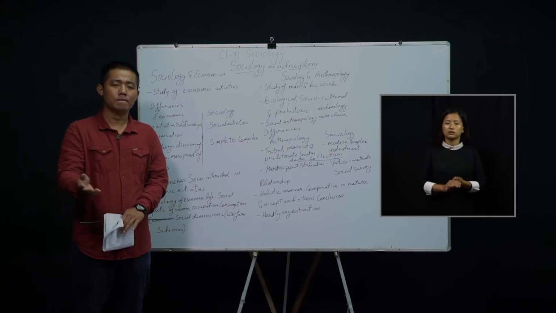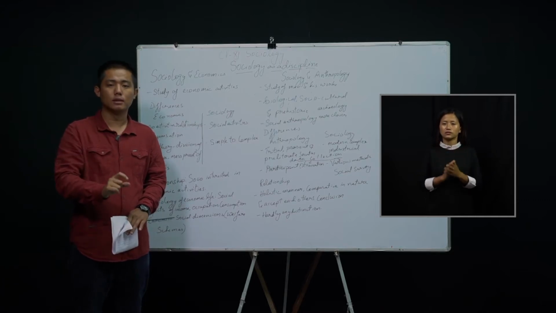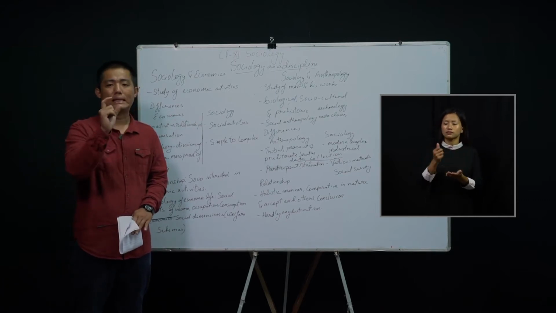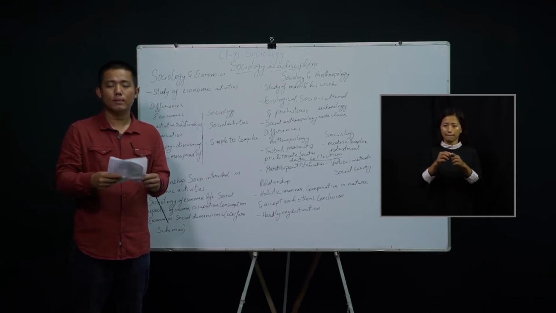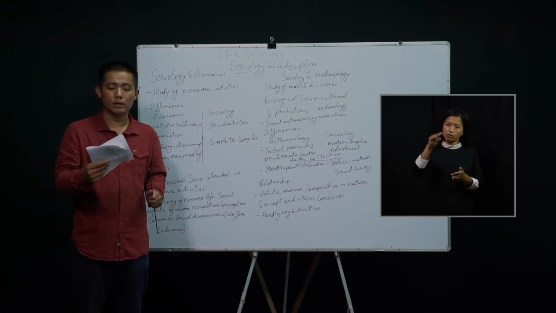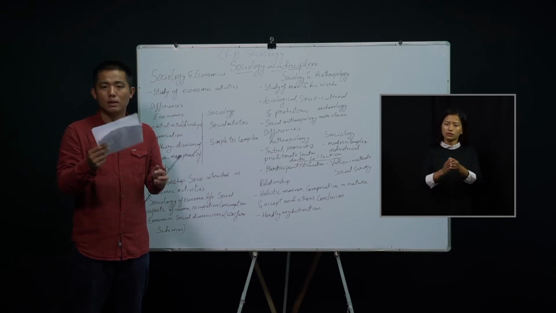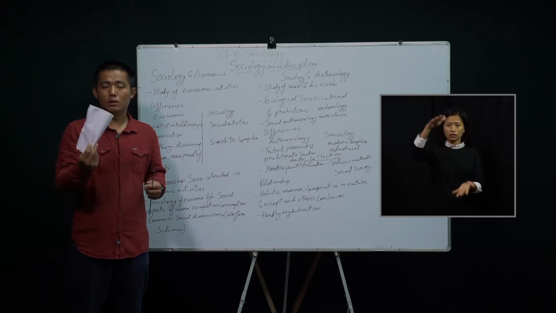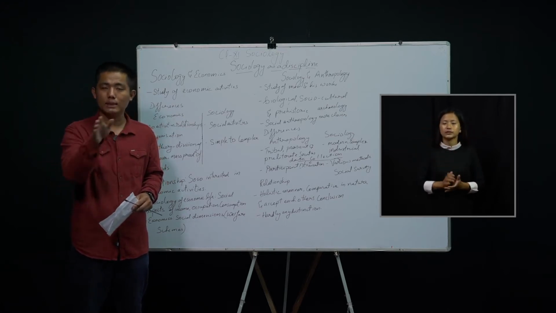If the supply is very high and the demand is very less for a particular good, for example paper, the demand is very low but the supply of paper is very high. Now what happens is that the cost of this particular paper will decrease, right? So that is the relationship.